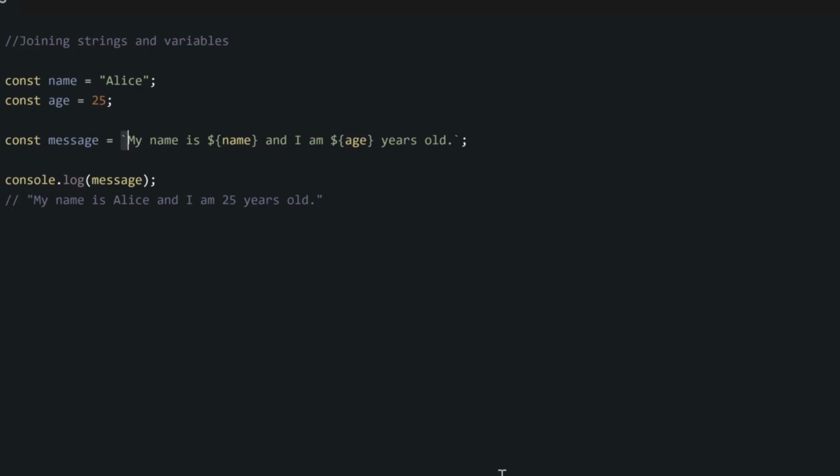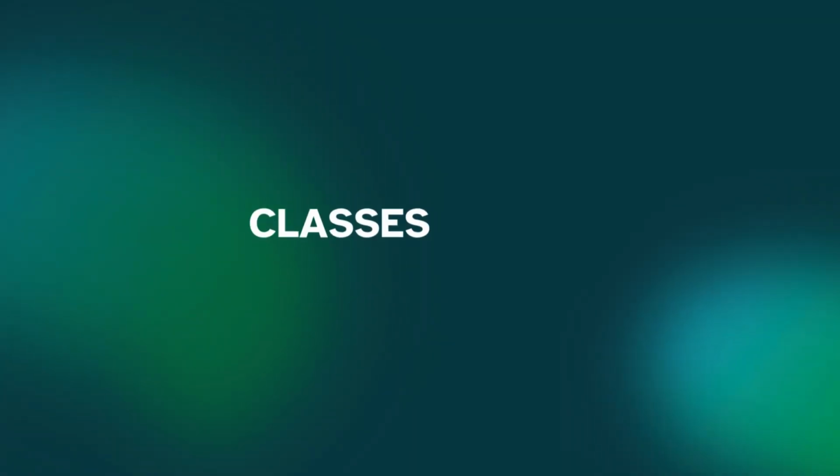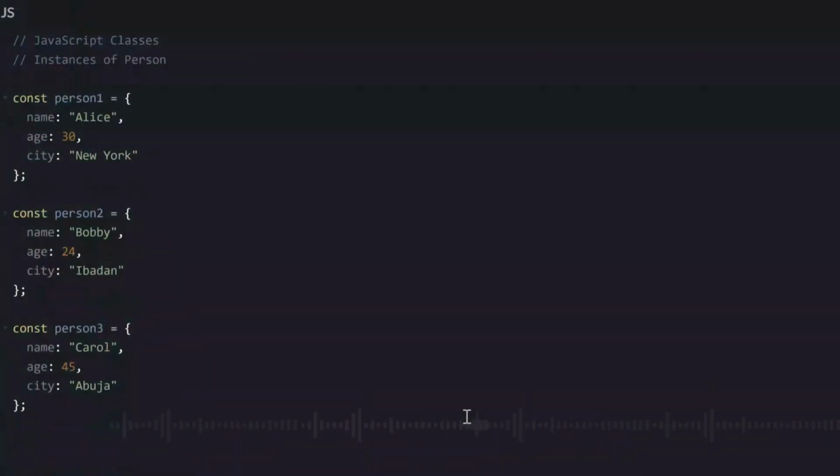You go write them like this: backtick, my name is, and then whenever you want use any variable, you could just use this $ sign, then curly braces. So inside you go call out your variable name. And I am another $ sign, curly braces, then inside you write your variable name. So the output of this one too could become: my name is Alice and I am 25 years old. So now even if we change our name variable to Blessing and our age to be 18, this code could still work and it will reflect the new values of our variable, which is my name is Blessing and I am 18 years old.